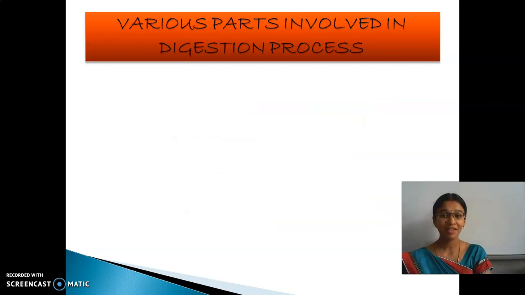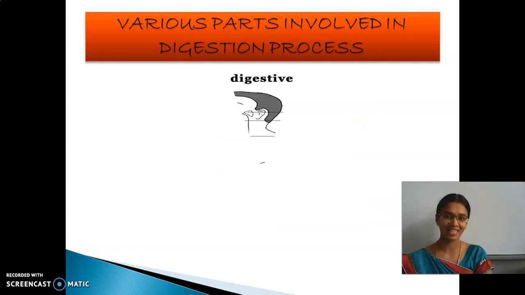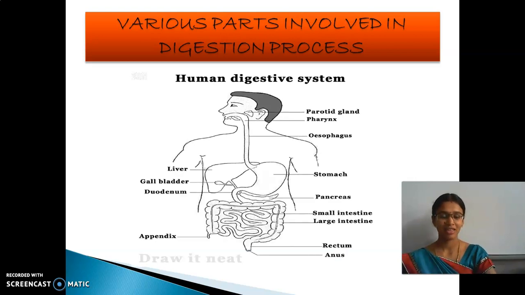So, what are the various parts which are involved in the process of digestion? See here, the first is the mouth or the buccal cavity, esophagus, stomach, pancreas, liver, gallbladder, and then small intestine, large intestine, rectum, and then anus. Besides these, there are some other glands. These are called alimentary parts.